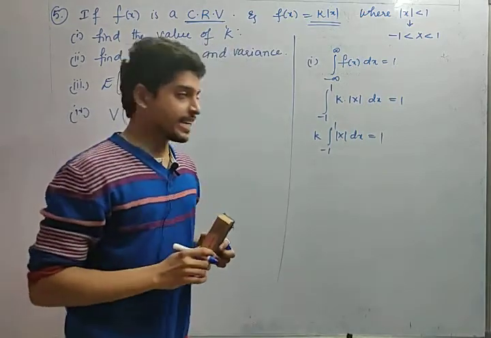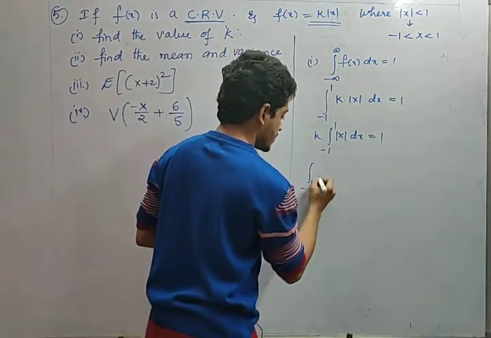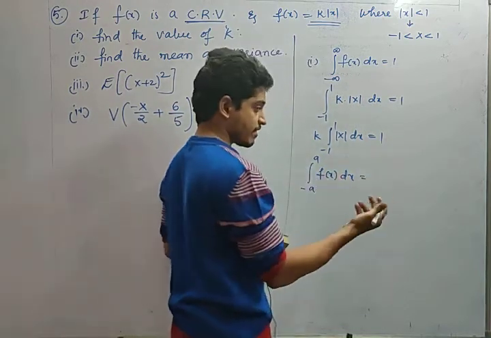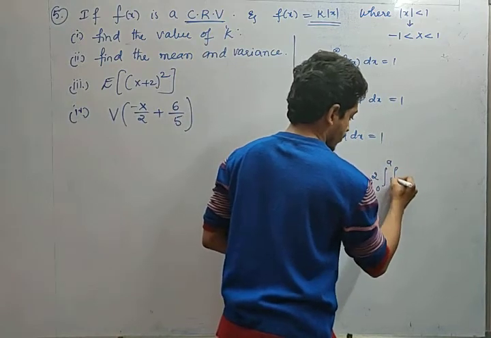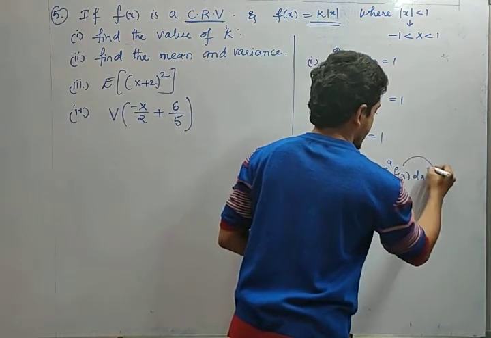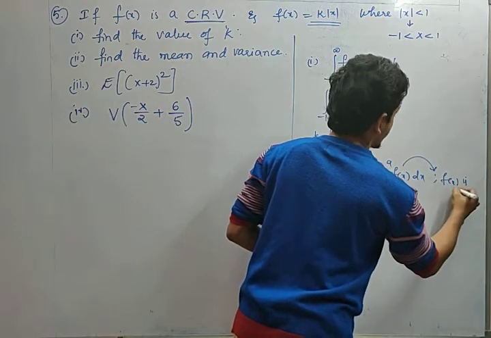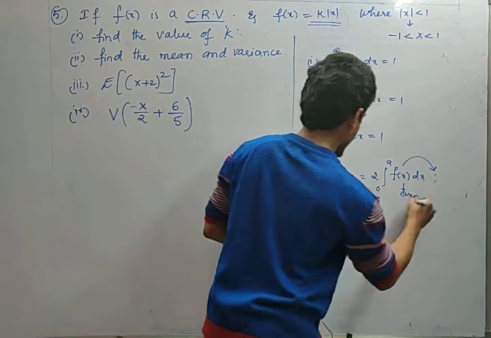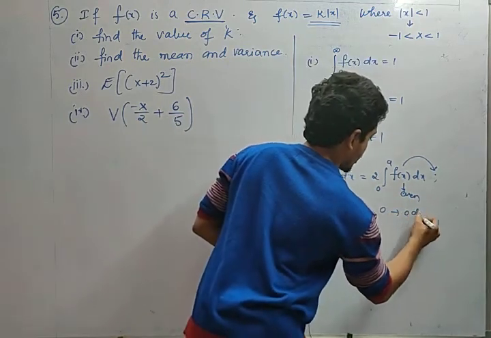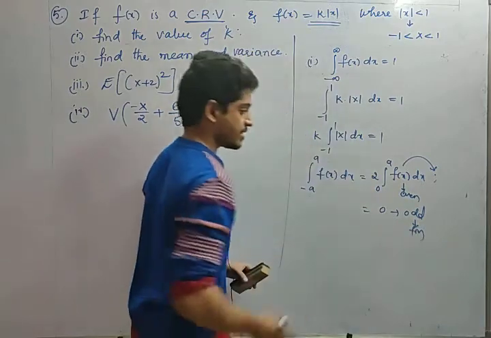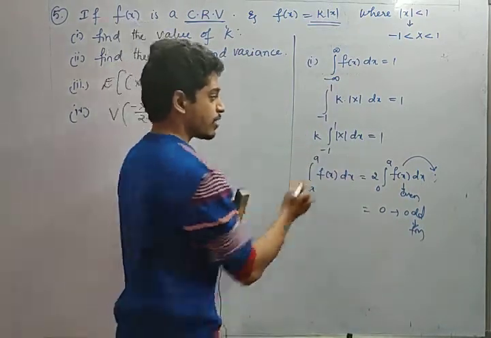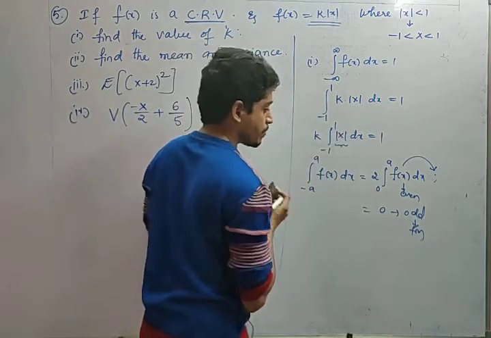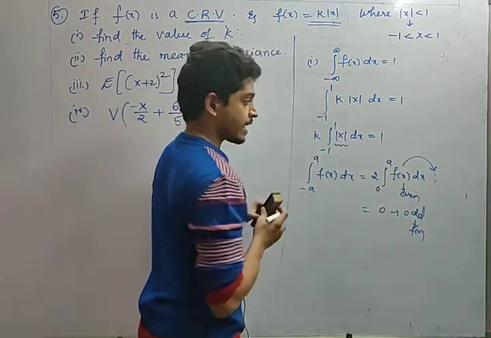Friends, I have told you in integration that we have a property: integral minus a to a f of x dx is nothing but, if f of x is an even function, 2 into integral 0 to a f of x dx. In calculus we have studied when f of x is even. Yes or no? When it is even. If it is odd, it is 0. When f of x is odd, the value will be 0. Yes or no? I hope you remember this property. Now, since the modulus function is an even function and the limits are minus a to a, minus 1 to 1, now how can I manipulate it? 2 into 0 to 1 f of x dx, right?